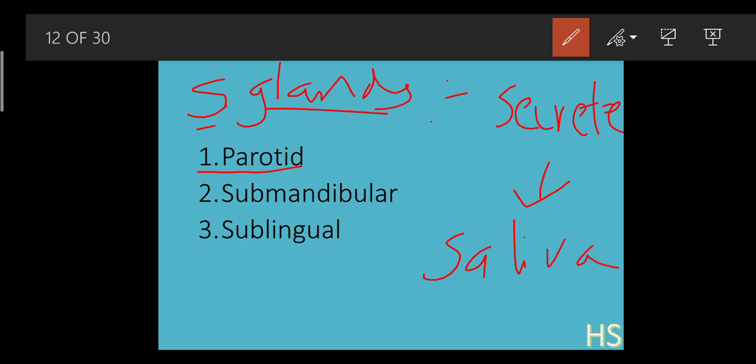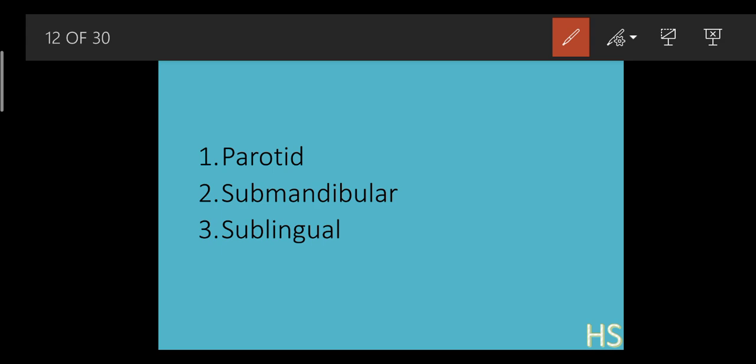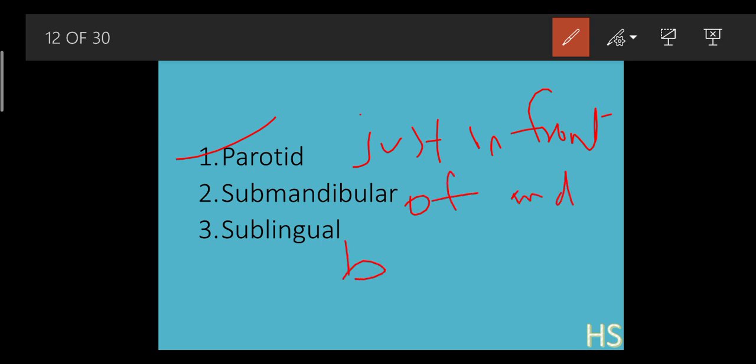Gland means secretion and salivary means secretion of the saliva. So where are parotid glands present? These 3 locations are very important and they will ask you in the exams also. Parotid glands, just in front of and beneath each ear.